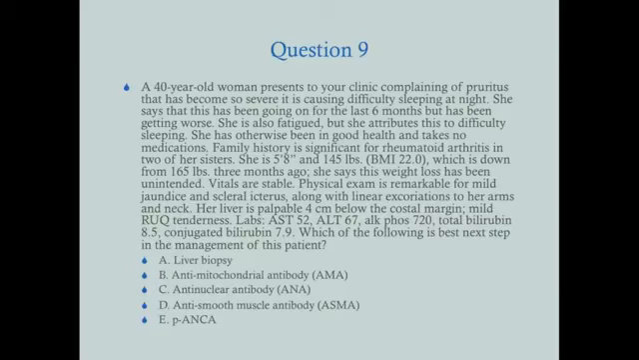The answer here is AMA, anti-mitochondrial antibody. So in order to answer this question correctly, you need to have a presumptive diagnosis. And that's the hard part here. Okay, so you need to have a presumptive diagnosis, and then you need to know how you diagnose that. So what's our presumptive diagnosis here?